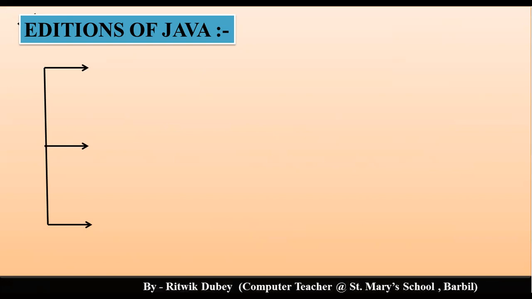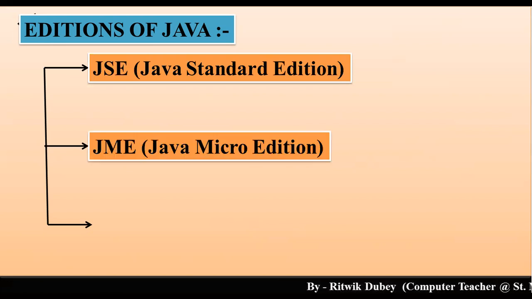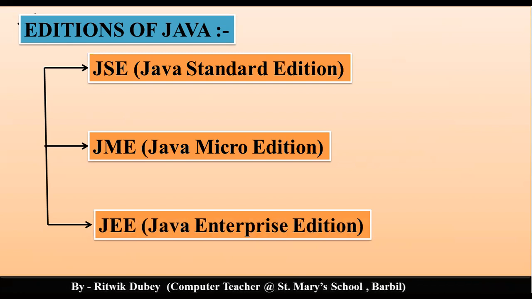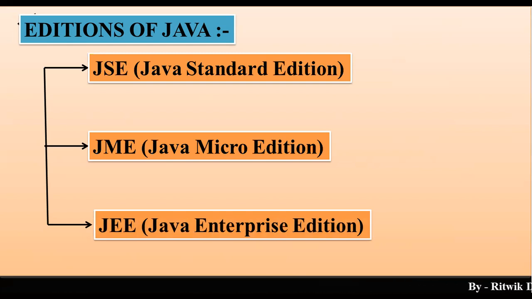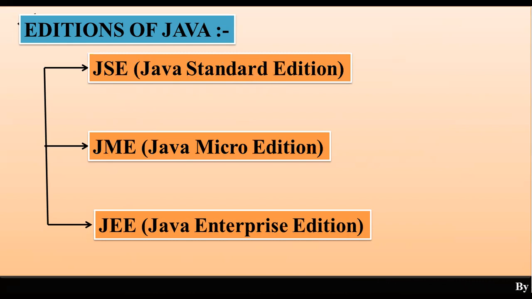Editions of Java. Let us talk about editions of Java. There are 3 editions of Java: JSE, JME, JEE. JSE stands for Java Standard Edition, JME stands for Java Micro Edition, and JEE stands for Java Enterprise Edition. So in our case, we will be learning about JSE. I mean, we are writing the programs using BlueJ, so all those programs are covered under JSE, that is Java Standard Edition.